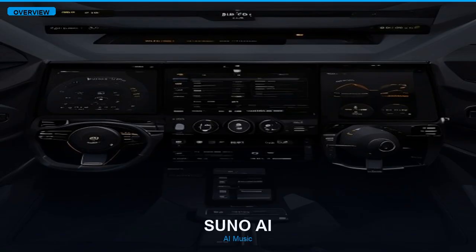Built by Suno, it was designed to solve a real pain point in the AI music workflow. It has been gaining traction in the developer community. The core promise here is straightforward. Suno AI wants to be the go-to tool for anyone working seriously with AI music workflows. Whether it delivers on that promise, that is what we are here to find out.